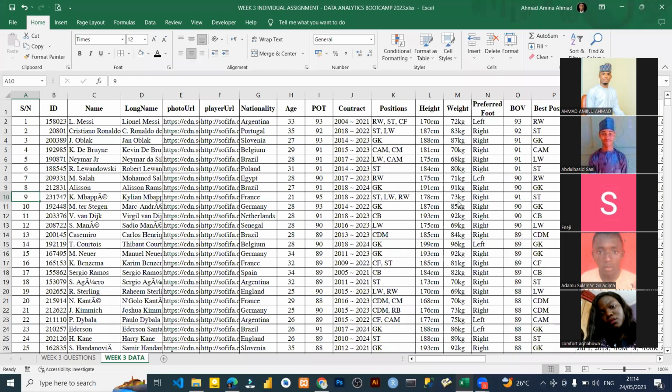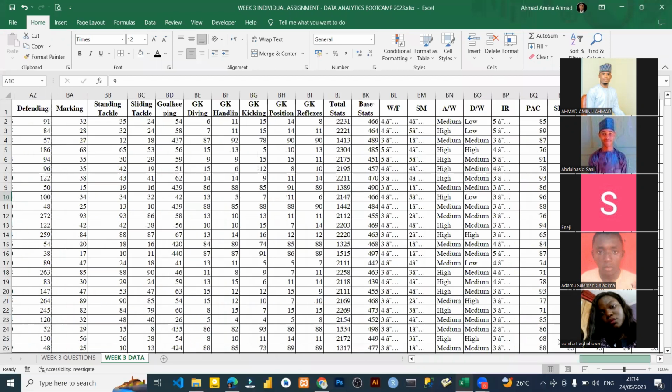So that's number one. We answered question number one. Let's move to question number two, please. Let me read it out for you. Question number two says, based on players' nationalities, find the total players from Germany, Nigeria, Argentina, France, and England.